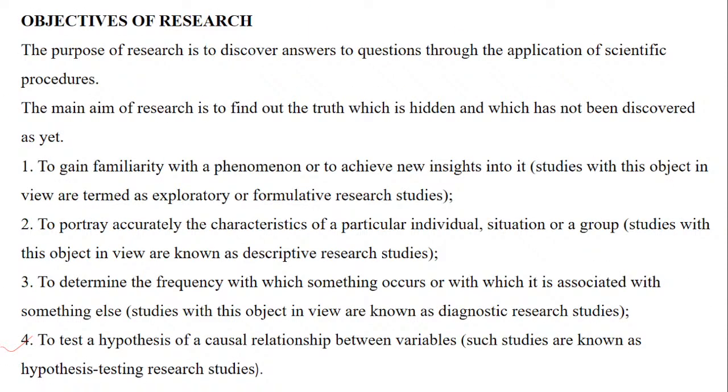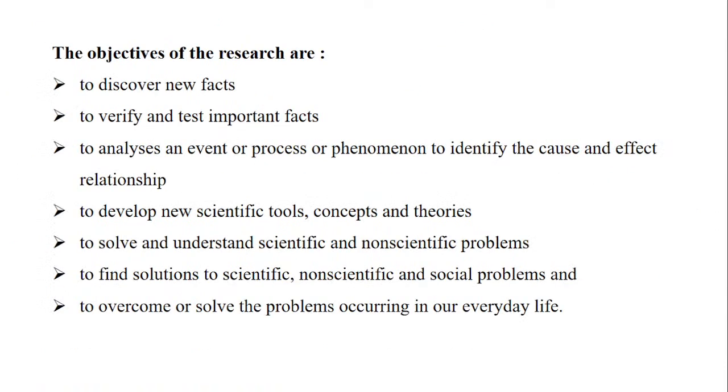Now, the additional points which I couldn't write in the objectives. Here I wanted to focus on the types of research also. So I have mentioned some additional points over here. That is, to discover new facts. These are plain book points, from the UGC NET book only, which are commonly given everywhere. To verify and test important facts, to analyze the process, phenomena, or cause and effect relationship, to develop new scientific tools, concepts, or theories, to solve and understand scientific and non-scientific problems, to find a solution to scientific or non-scientific problems or to social problems also, and to solve daily problems. So this is how research works in every field.